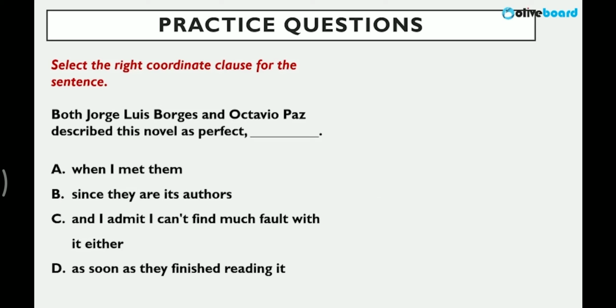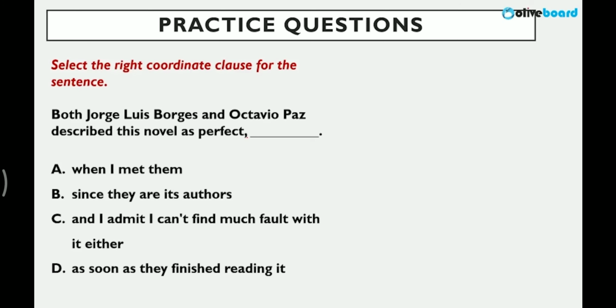Both Jorge Luis Borges and Octavio Paz described this novel as perfect. After the comma, which clause is required? Obviously, a supporting one, right? Now, of course, a new clause can also be used after a comma, but that is not a rule. Okay, let's see the options. It's better to eliminate through the options.